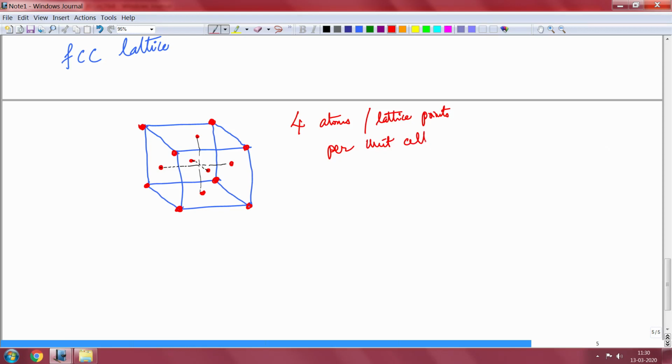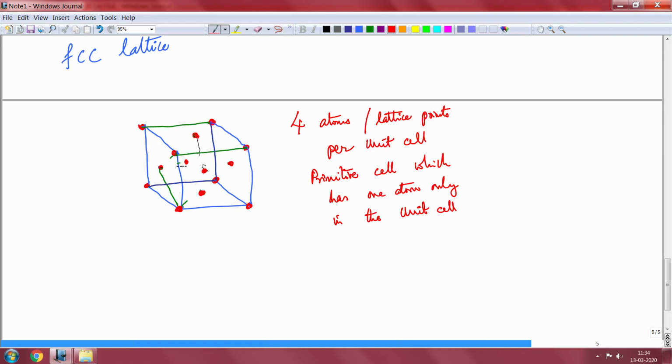Per unit cell, but what we really require is to construct a primitive cell which has only one atom in the unit cell, so how do I construct it? It is quite simple. So, this is one side, this is another side, this is another side. So, there are 4 of these and there are 4 of these as well, and this is in the front face.